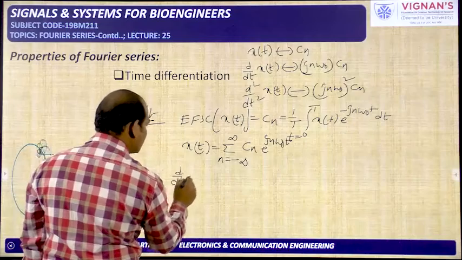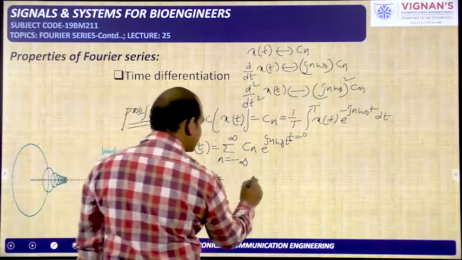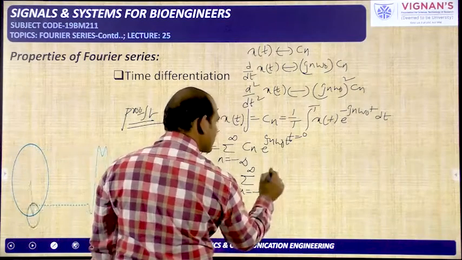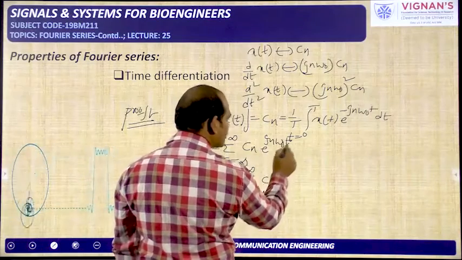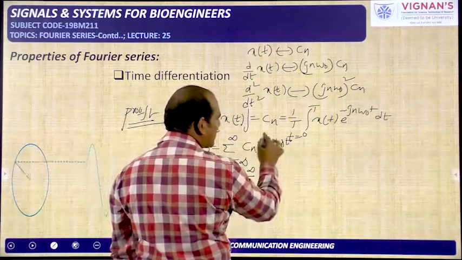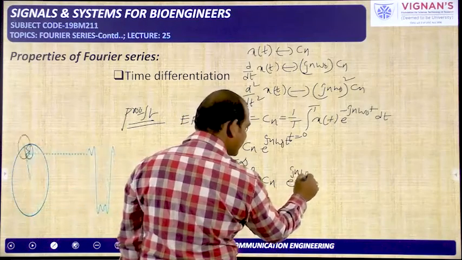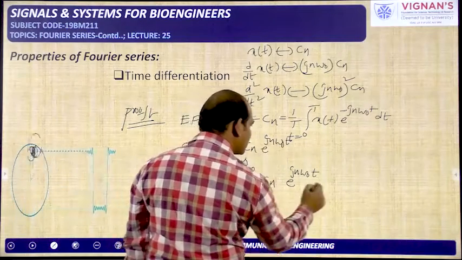So you do the differentiation on both sides, then you will get d by dt of x of t equals sigma n from minus infinity to plus infinity, cn is the constant with respect to t. We are doing the differentiation with respect to t. So this term is involving t, so this is the variable with respect to t. So perform the differentiation for this one. E power x with respect to x is e power x only, and here we are doing with respect to t, and this is the constant that will come in product.